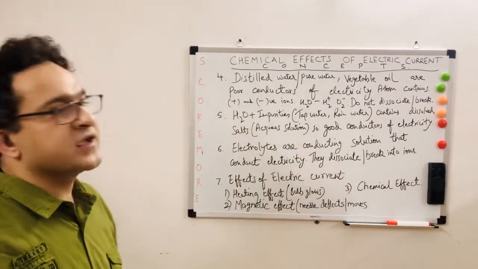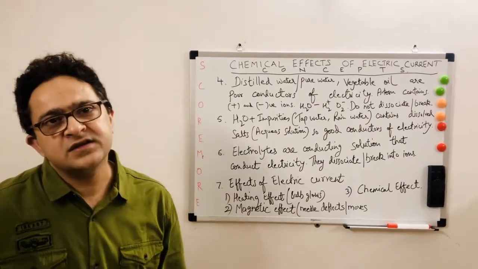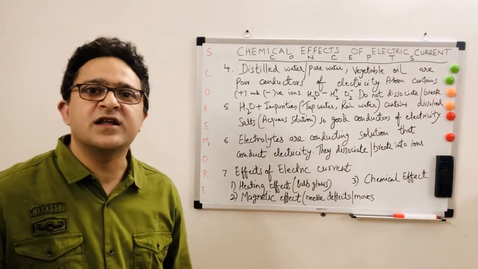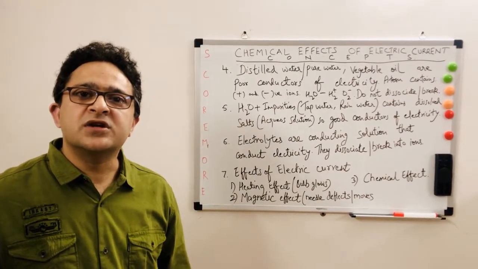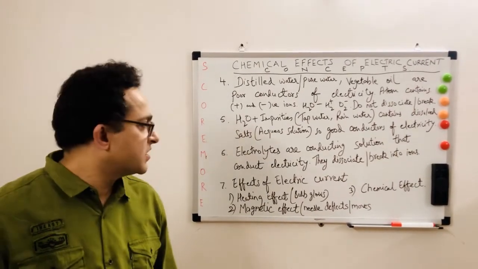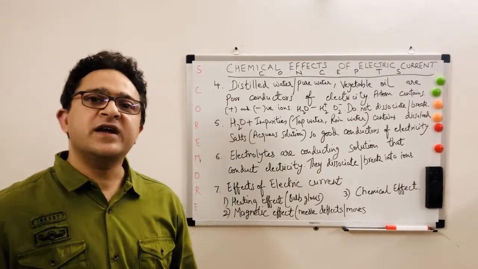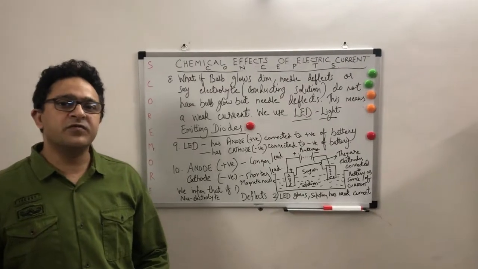And third is the chemical effect. In the chemical effect, there will be formation of gas. The second concept is electroplating, which I'll tell you, and the third is that the color of the solution will change. So in the chemical effect, we'll discuss these three things. But basically, there are three effects of electric current: heating effect, magnetic effect, and chemical effect. Thank you. Now, students, we move further.